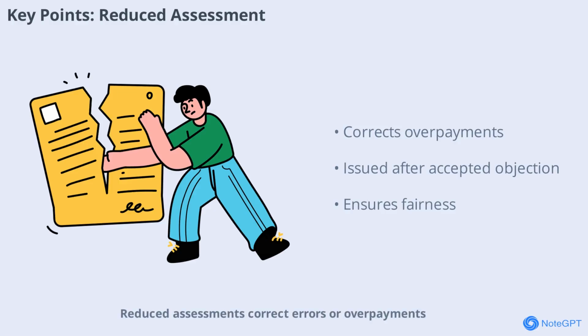Reduced assessments correct errors or overpayments. If you've paid too much tax or your objection is accepted, the IRB can issue a reduced assessment to adjust your liability. This process ensures fairness and accuracy in the tax system, giving taxpayers confidence that mistakes will be rectified.